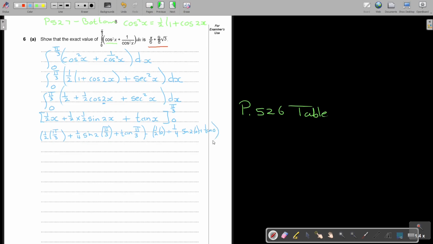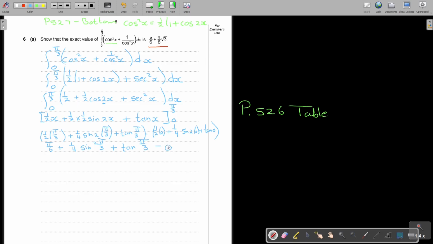Don't always assume it will become 0. Rather just substitute and then check if it becomes 0. If I simplify, this is going to be pi over 6 plus a quarter sin 2 pi over 3 plus tan pi over 3, and luckily all the 0 terms become 0.